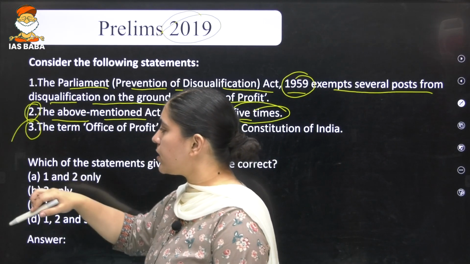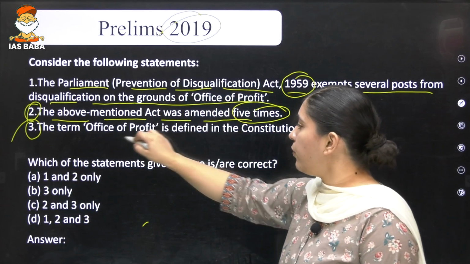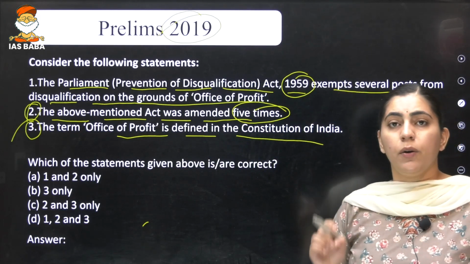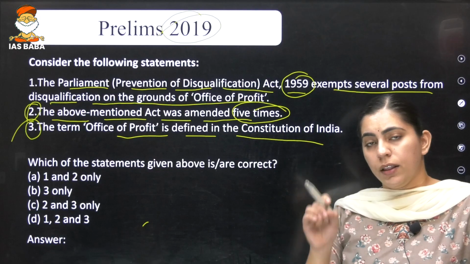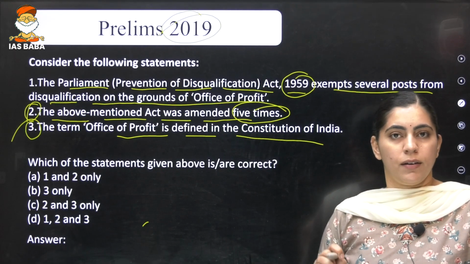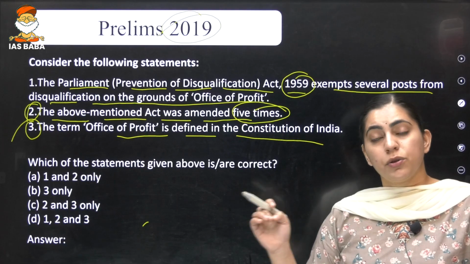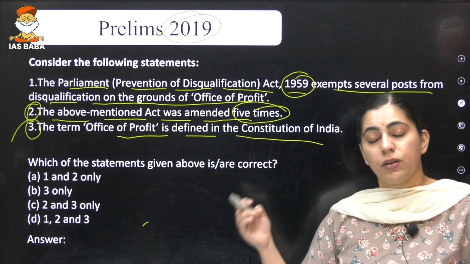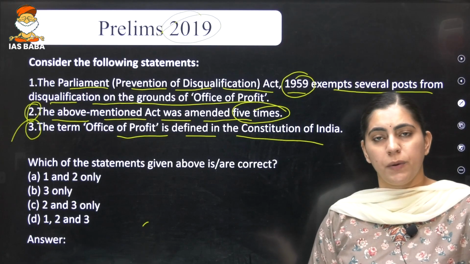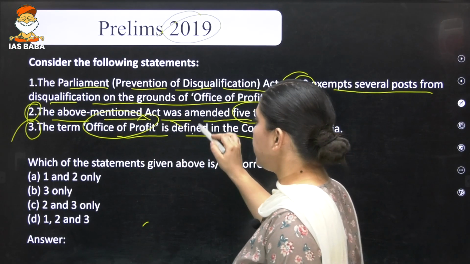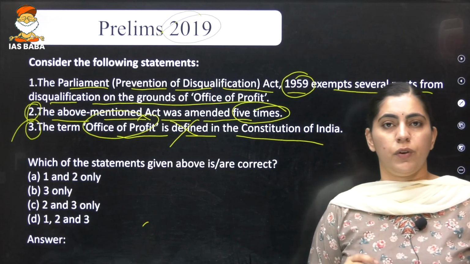Let's read the third statement, that the term office of profit is defined in the Constitution of India. I hope that everyone knows that the word office of profit is not defined in the Constitution of India. It is the Supreme Court judgment of Pradyut Bordoloi versus Swapan Roy, under which the Supreme Court has given the judgment on what will make an office of profit. It is not defined in the Constitution of India.